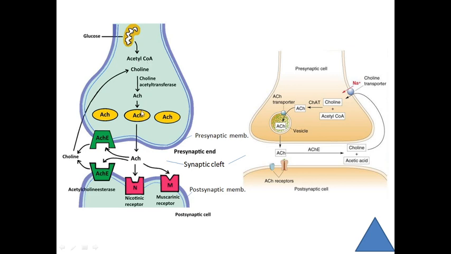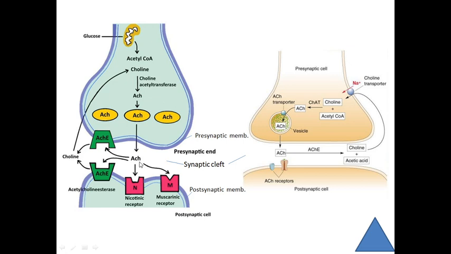Acetyl-CoA is converted to acetylcholine with the help of the enzyme choline acetyltransferase. So this acetylcholine is a neurotransmitter which is discharged from this presynaptic membrane into this synaptic cleft.